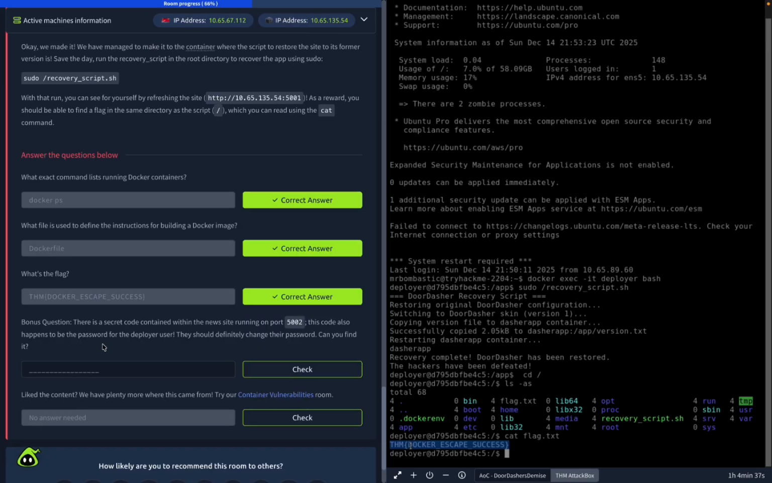Now, bonus question. There's a secret code contained within the news site running on port 5002. This code also happens to be the password for the deployer user. They should definitely change their password.